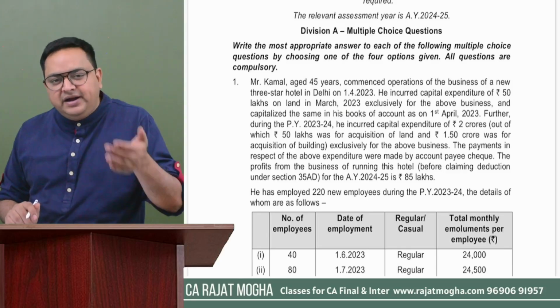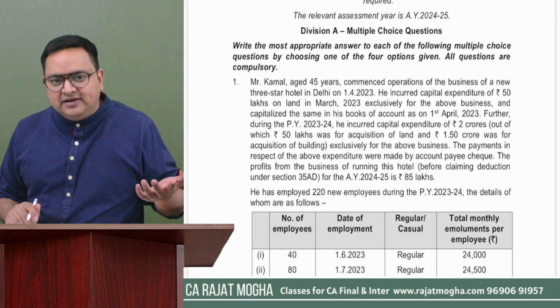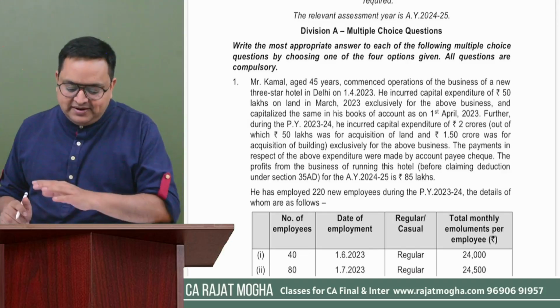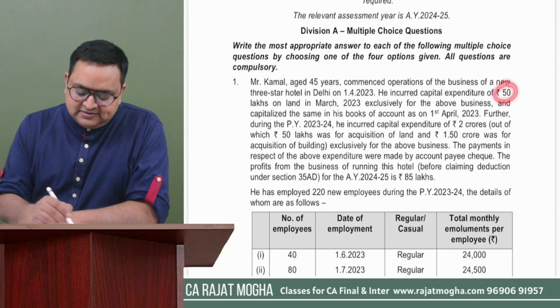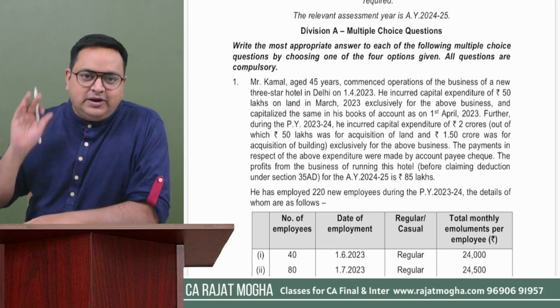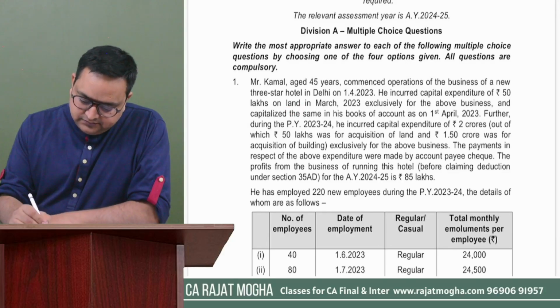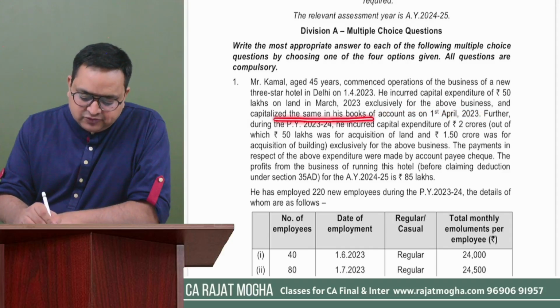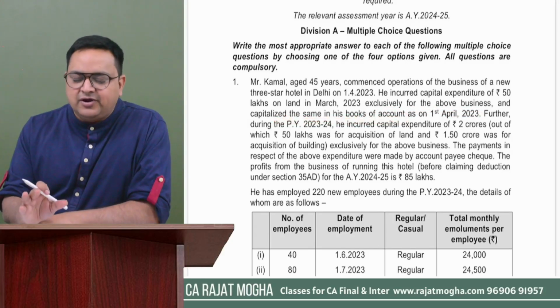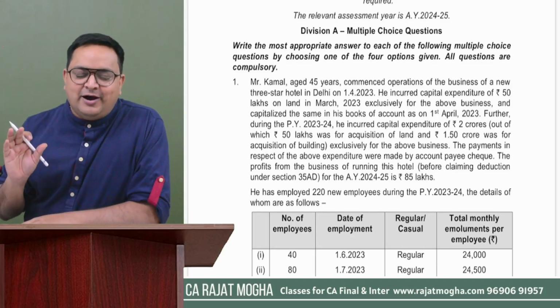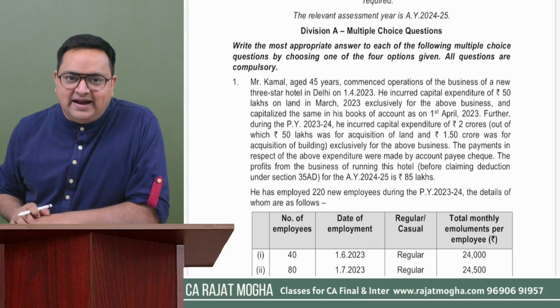If it would have been building, machinery or any other capital expenditure, then we would have allowed it. But for this 50 lakh, because this is related to land, we are not going to allow it. Got it? Okay. Here they are saying this is exclusively for this business purpose and capitalized in the books of account. They have also capitalized it in the books of accounts, but we are sorry, we are not going to allow it because this is related to land.